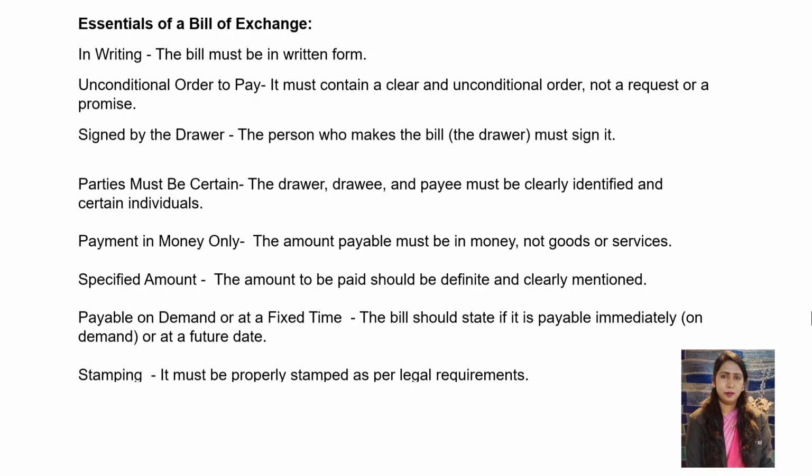signed by the drawer. The person who makes the bill of exchange must sign it, and the parties must be certain, to whom we are writing this bill of exchange. That has to be clearly mentioned: drawer, drawee, payee, all the persons' names to be properly mentioned. So there are three parties involved in a bill of exchange, whereas in the promissory note only two parties.